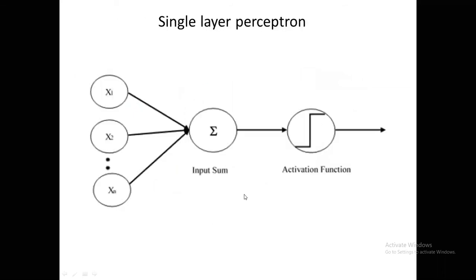So this is the example for a single layer perceptron. x1, x2, xn, all these are the input neurons. These input neurons have some weights. These are the synaptic weights W1, W2, W3, and it has some bias. Now, this is the input summation here, and this is the activation function.